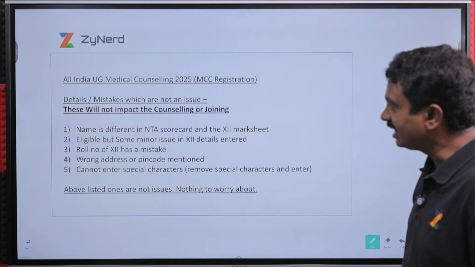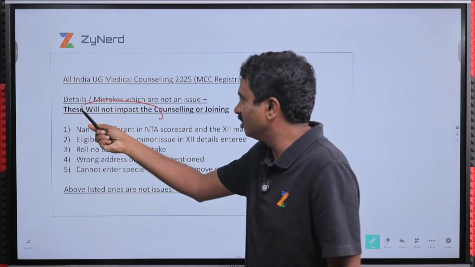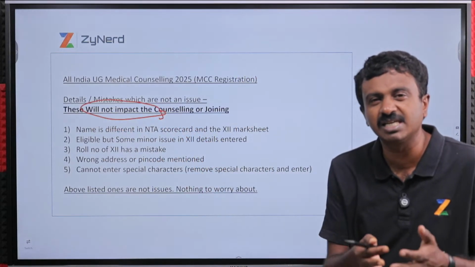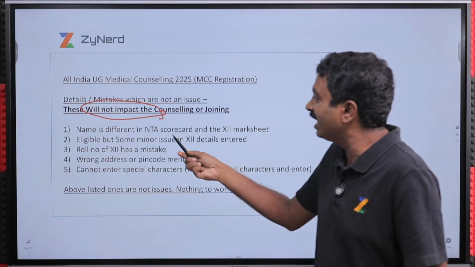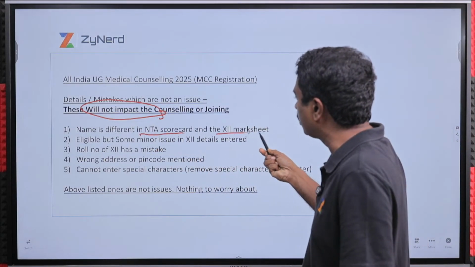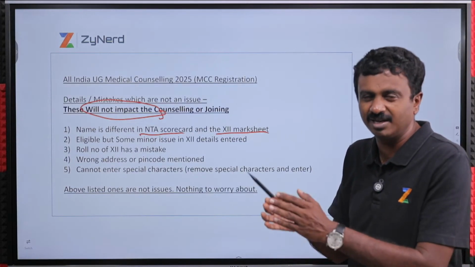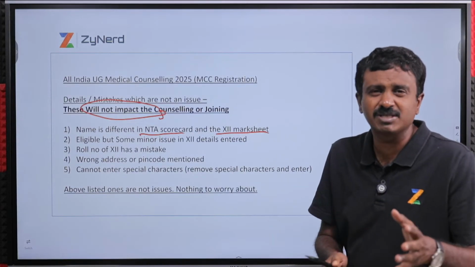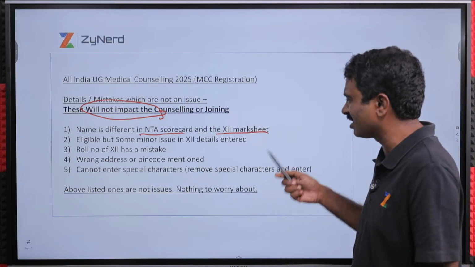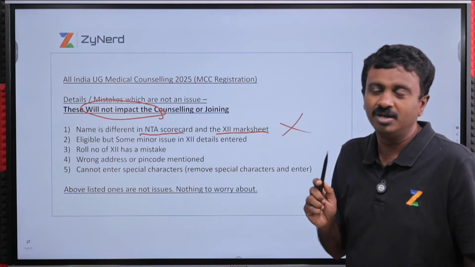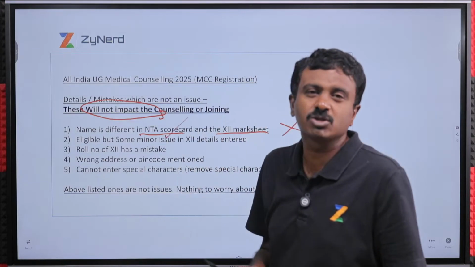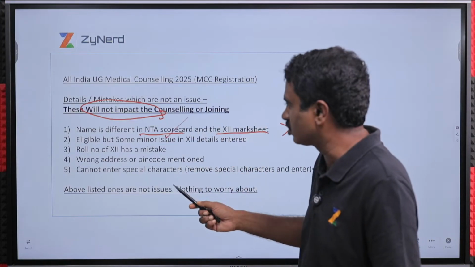What details or mistakes will not impact? Usually you will come up with something saying this is an issue that will impact. Name is different in the NTA scorecard and the 12th mark sheet. That is not an issue as long as it is an expansion, or initials here and there, father's name somehow missing, middle name somehow missing. Not an issue at all. Right now, give the NTA scorecard information and go in. Mother's name is also not an issue.